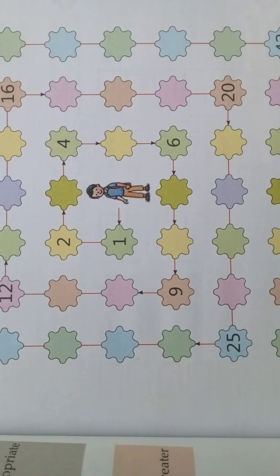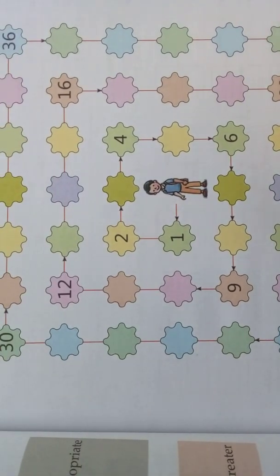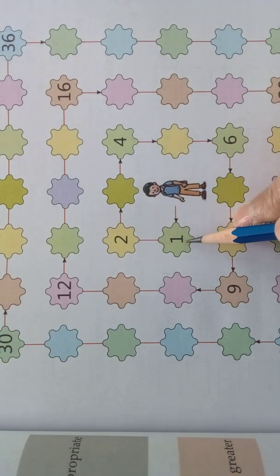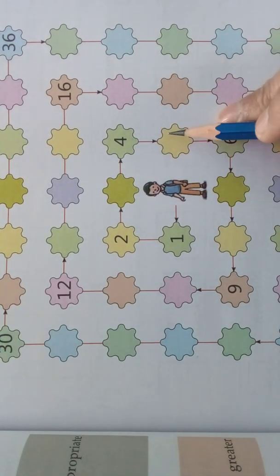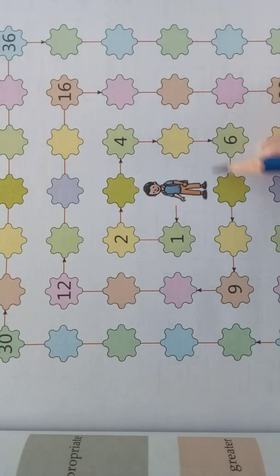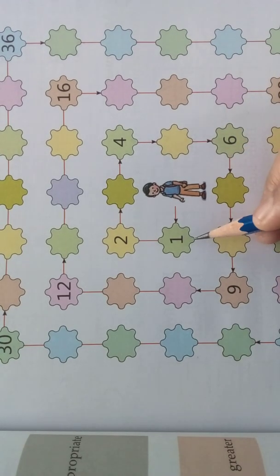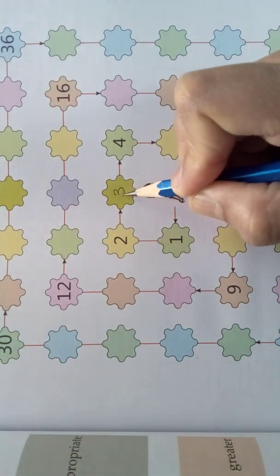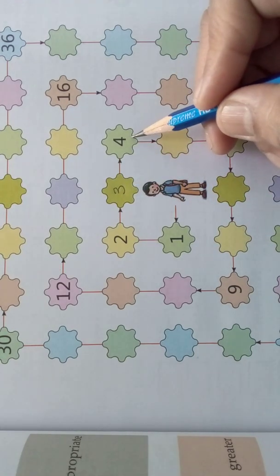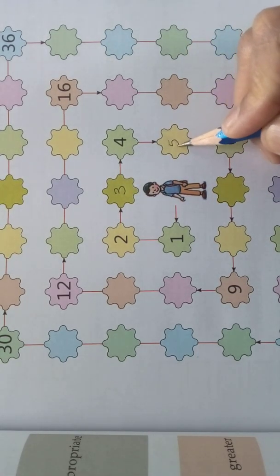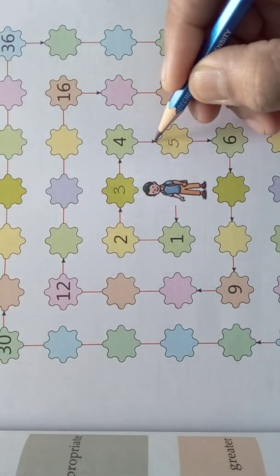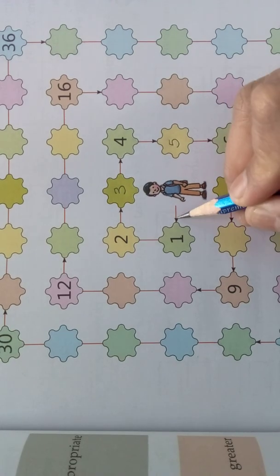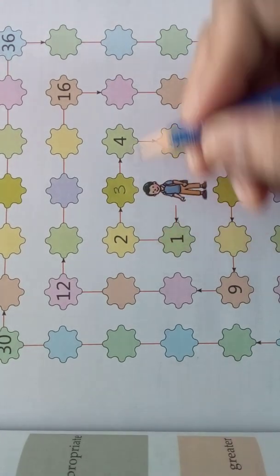Come, we will help this boy, children. See, we will start from 1. This is the route which will take the boy to the school. See, 1, 2, after 2 what will come? 3. After 3, 4 is there. After 4, 5. Go through this arrow, children, see here the arrow mark is there. Here it starts from 1, the arrow mark. The boy goes through this arrow route.